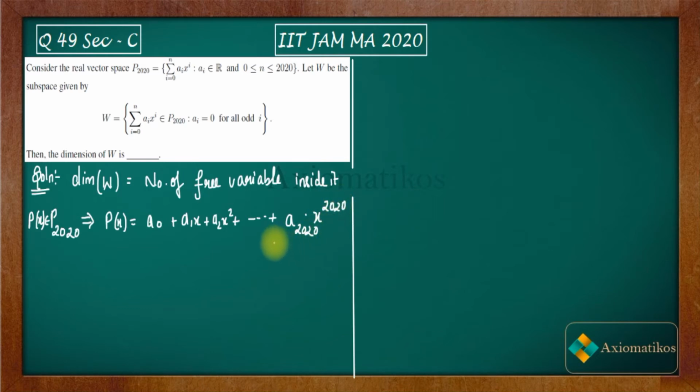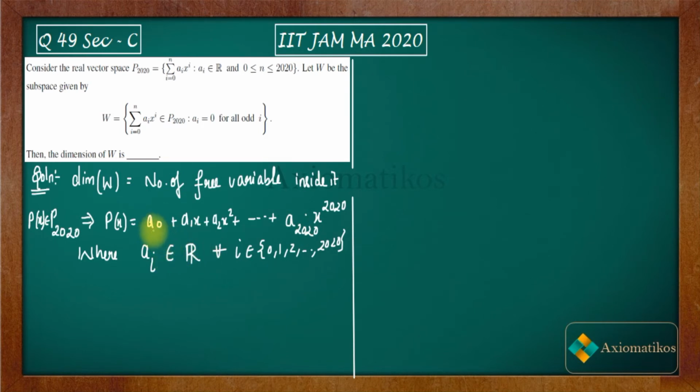Are you getting my point? So from this definition, I should write where a_i belongs to R for all i belonging to 0, 1, 2 up to 2020. Now see, these a0, a1 up to a2020 are real numbers and they are freely available to us. We can take any of them.